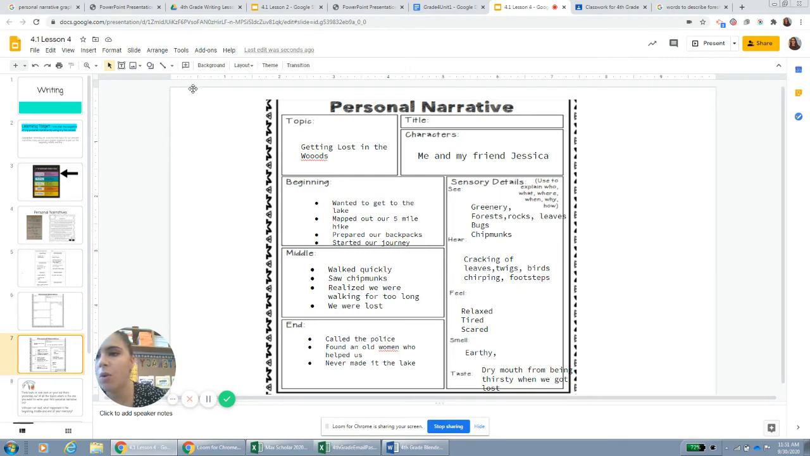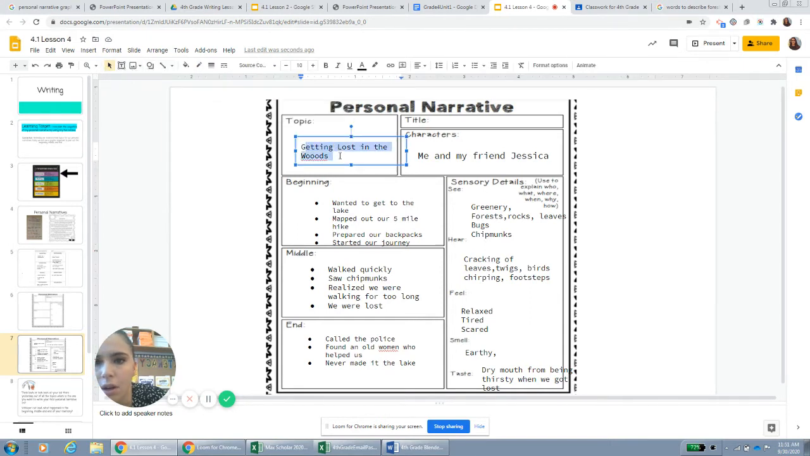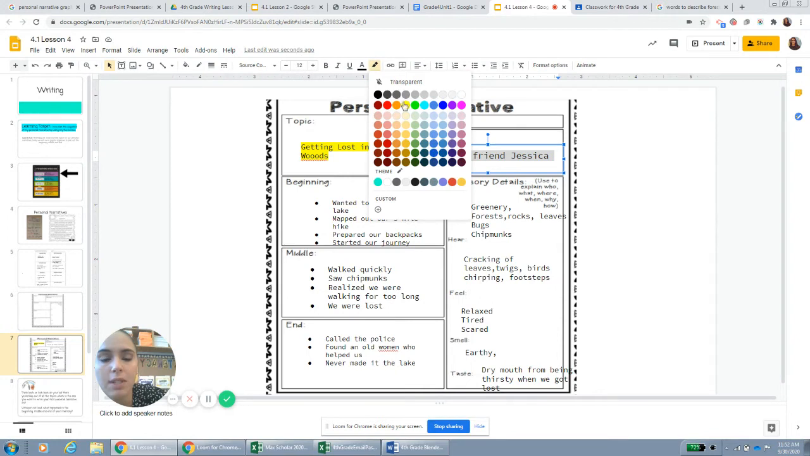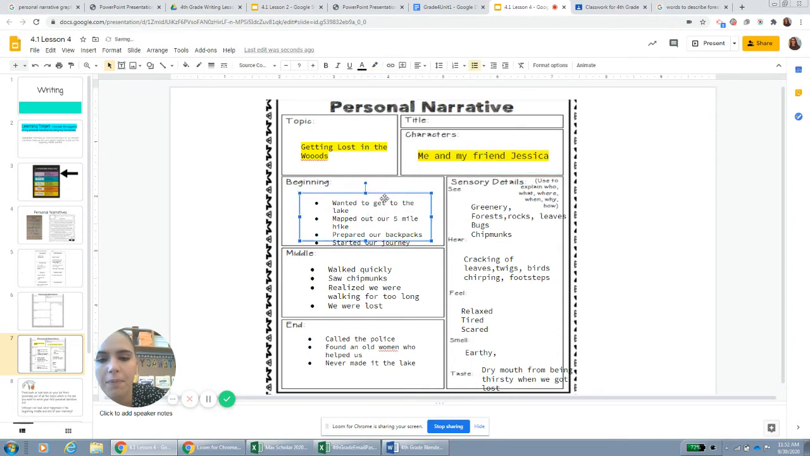So I'm going to highlight what I need to do. So the topic is getting lost in the woods. Okay, that is what it's about. The characters are really just me mostly, but my friend Jessica's in my story as well. But really, it's mostly me, and then I talk a little to Jessica.